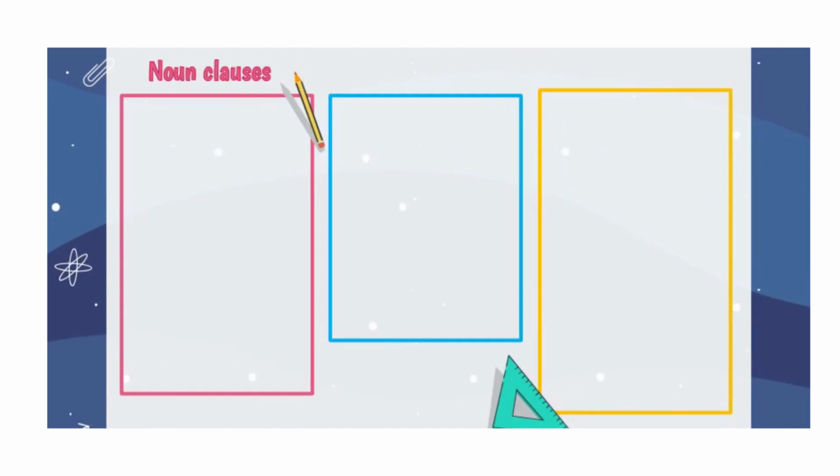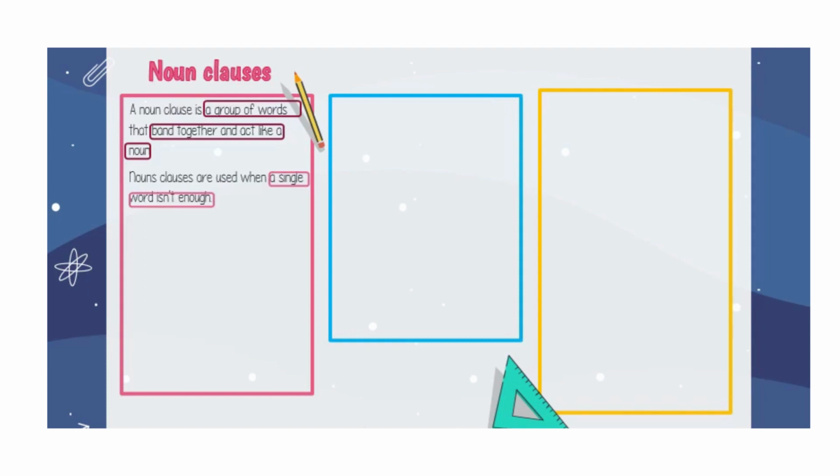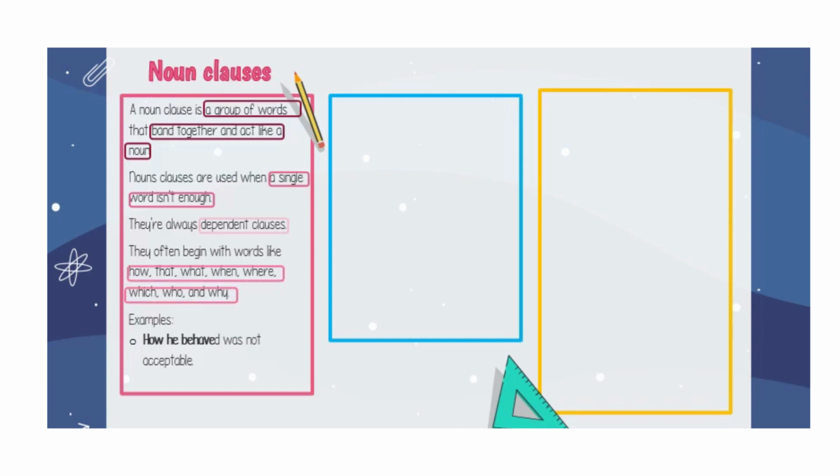We also have noun clauses. A noun clause is a group of words that band together and act like a noun. Noun clauses are used when a single word isn't enough. They're always dependent clauses. They often begin with words like how, that, what, where, when, which, who, and why. So these are the examples. How he behaved was not acceptable. How he behaved is a noun clause. She doesn't know where she was. Where she was is also a noun clause.